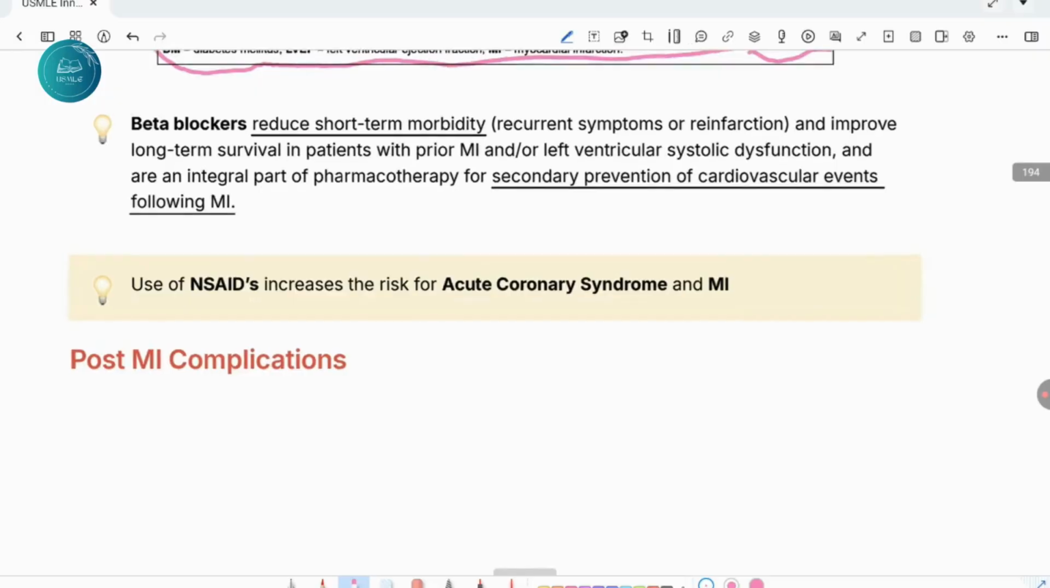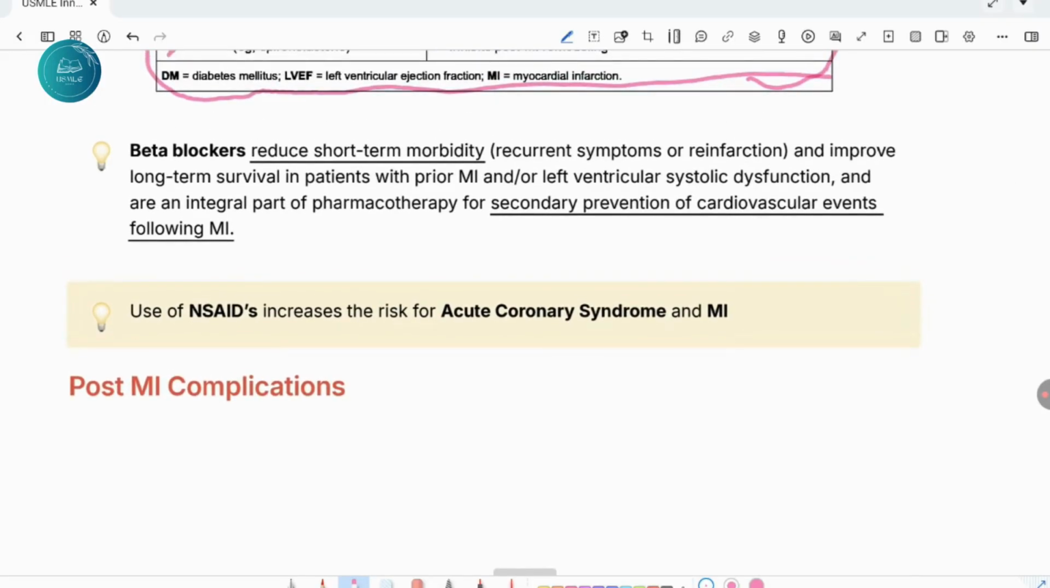Beta blockers reduce short-term morbidity, recurrent symptoms or infarction, and improve long-term survival in patients with prior MI or left ventricular systolic dysfunction, and are an integral part of pharmacotherapy for secondary prevention of cardiovascular events following MI.